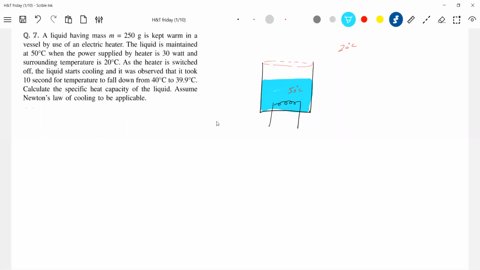seconds for temperature to fall down from 40 to 39. Calculate the specific heat capacity of the liquid. Assume Newton's laws of cooling applicable. First case, read this one. So Newton's laws of cooling or Newton's laws of heating, both are same.